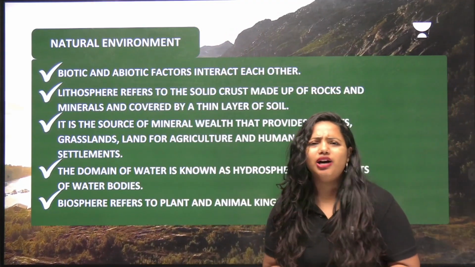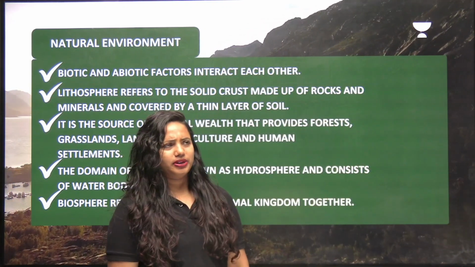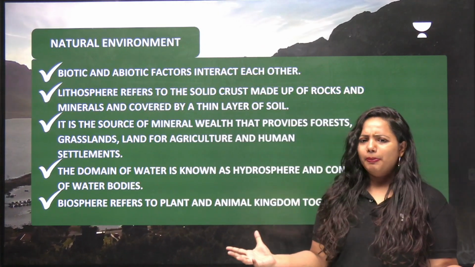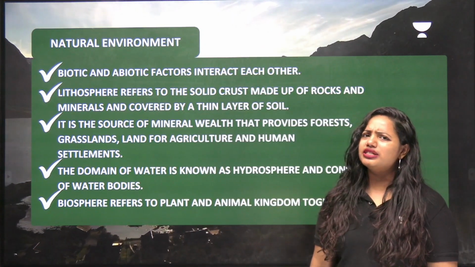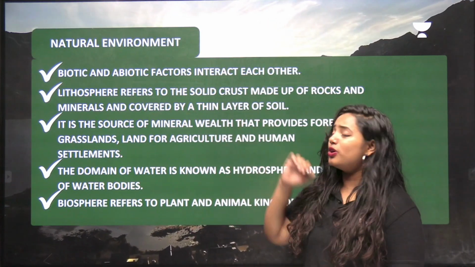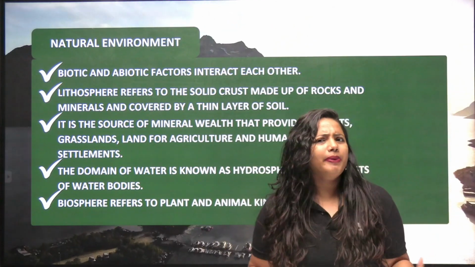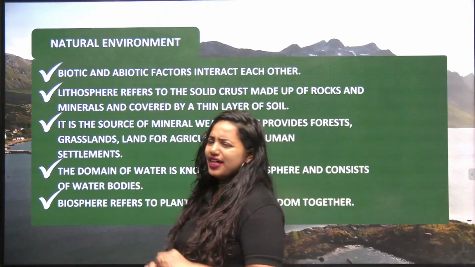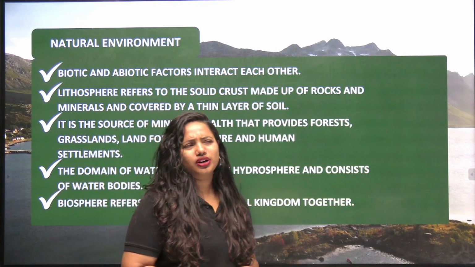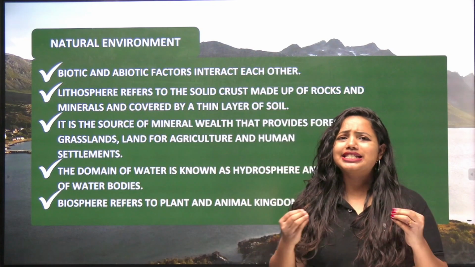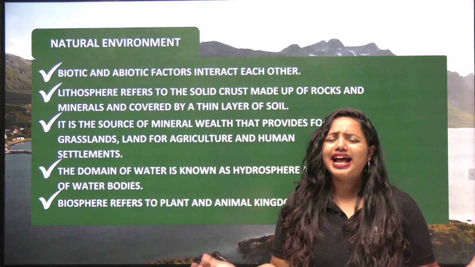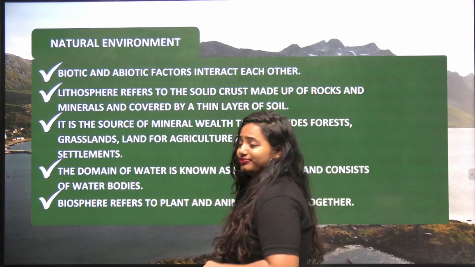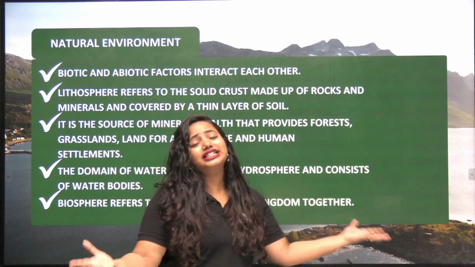And now we need to talk about a few more details about this natural environment. Oh, so we know that abiotic and biotic factors interact in this environment. But what are the other factors that we need to consider? Let's talk about this. Lithosphere, very, very important term. So what is with the lithosphere? It refers to the solid crust which is made up of rocks and minerals. This is covered with a layer of soil too. But why is it so important? Because this is a place where forests, grasslands, all these exist. So this can be an area for agriculture and this can also be important for the settlement of people.